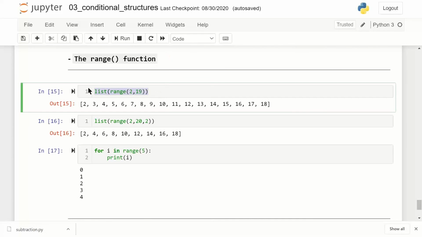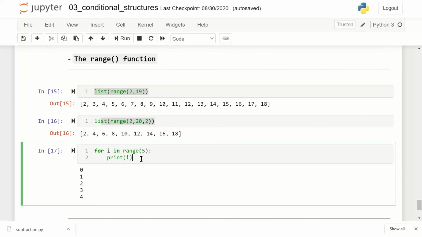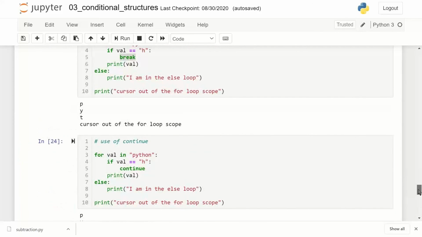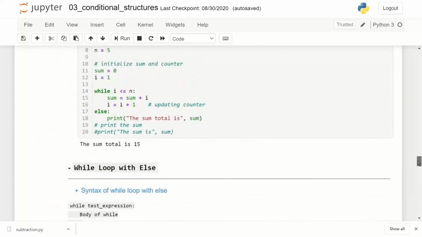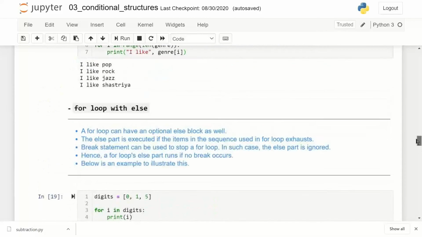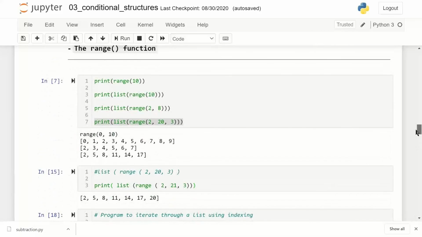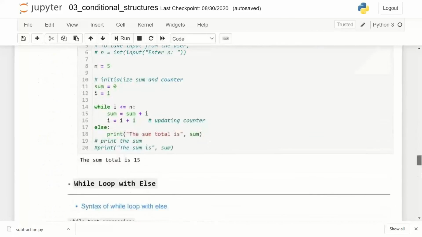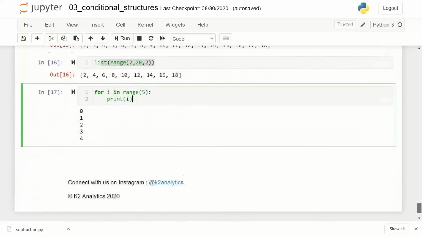So here we just created a range 2 to 19, and I'm using a simple syntax, for i in range 5, and printing it. This range is already covered in depth in the previous part when I explained the range concept. So this is just a repetition, and we can ignore it.